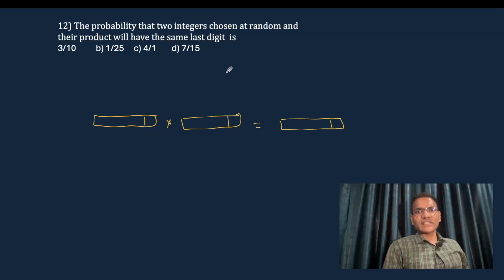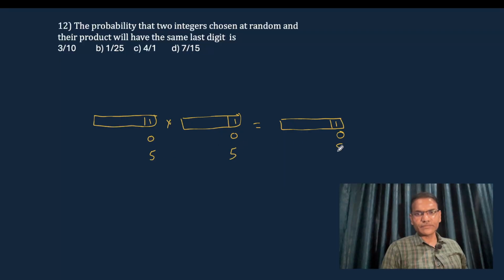What is exactly asked is: suppose the unit place of this integer is 1 and this is also 1, then definitely the resultant integer's unit place will be 1. So this is what is being asked: how many such possibilities are there in this condition? 1 is one possibility, 0 and 0 another possibility,